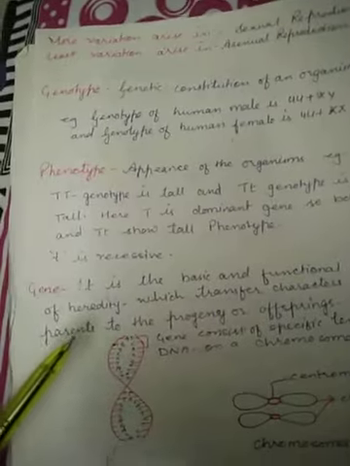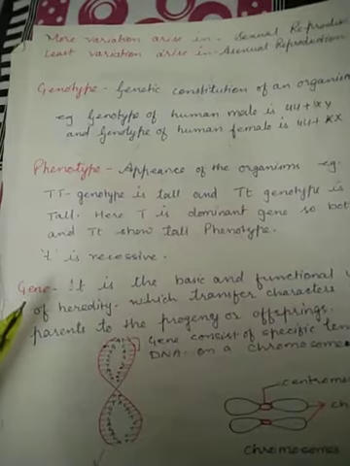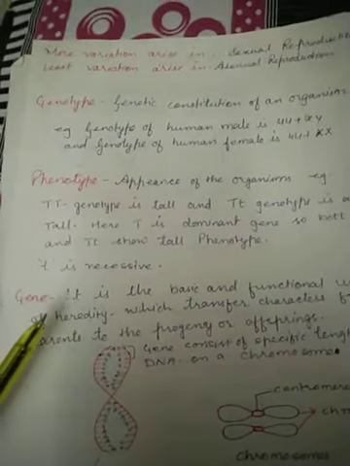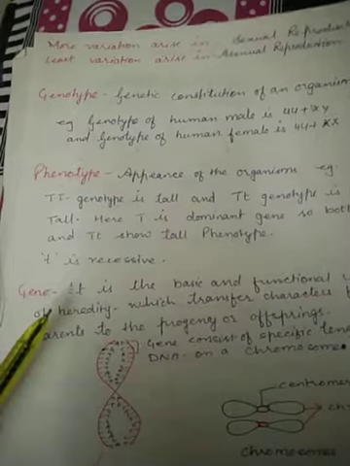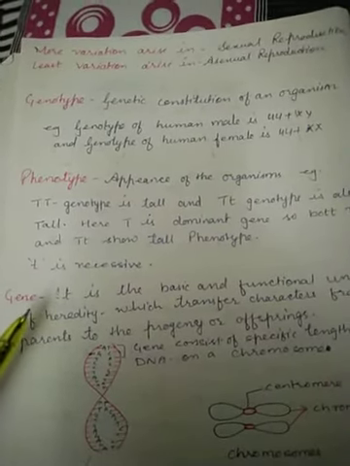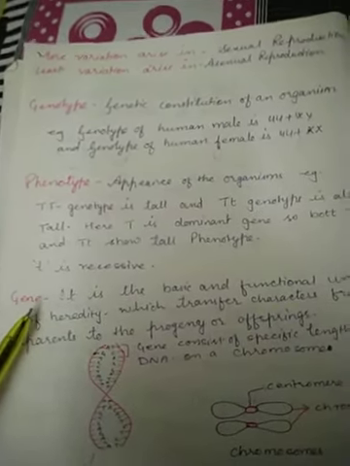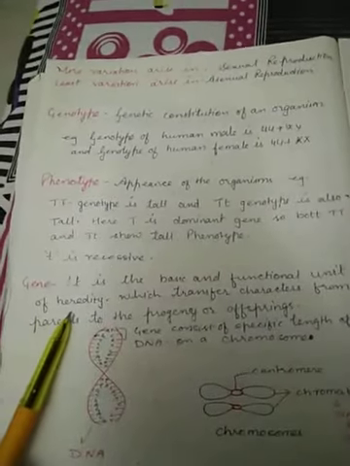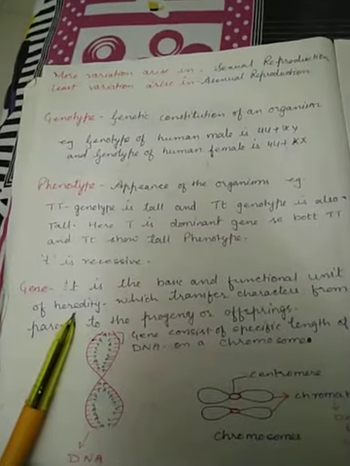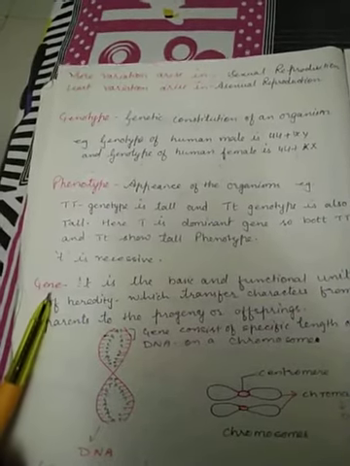Now next we have the gene. When we discuss genotype and phenotype, we discuss the factor. Mendel stated that there are certain factors which are transferred from one generation to another. These factors were later found to be genes. These genes are the basic and functional unit of heredity. All the characters which are transferred from one generation to another are linked with the genes.